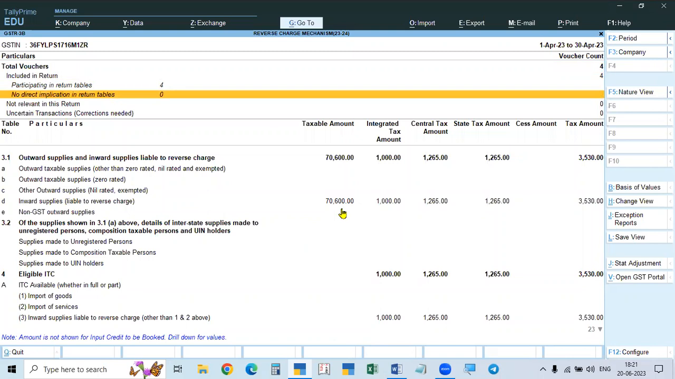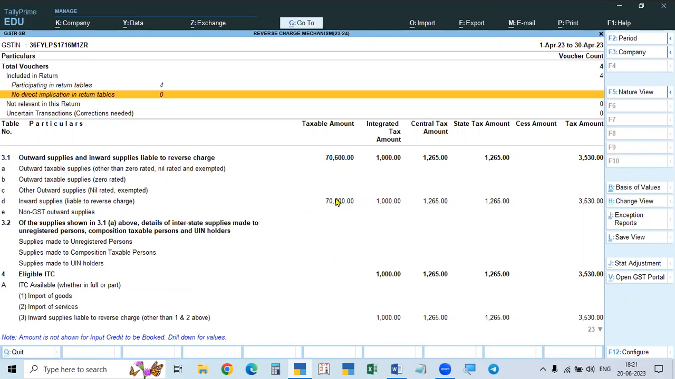See here, now, it is a liability to us. Is it a liability to us? 3,530. What is the liability? The dark color is the total amount. That is the total for all of these, so the total amount is shown here, and individual amounts are shown. If there are some more amounts, the total will be shown there. Here there is only one. So in this 3.1D, inward supplies, meaning purchases, inward supplies liable to reverse charge.